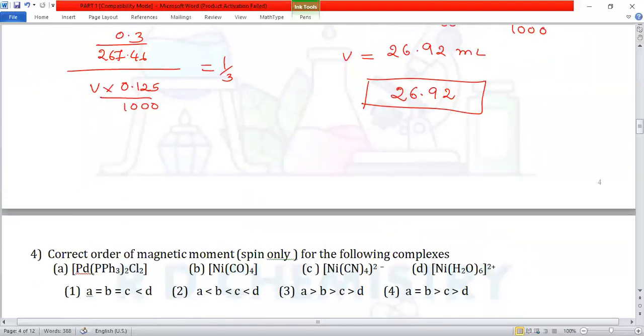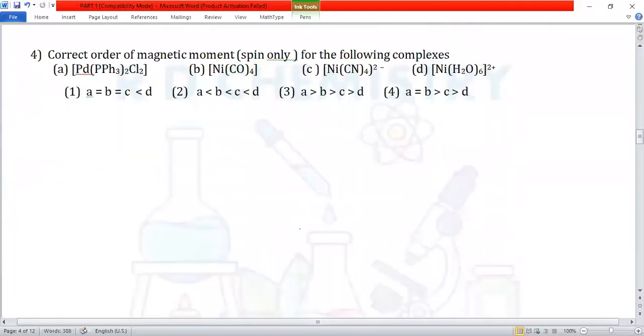Question number 4. Correct order of magnetic moment, spin only, for the following complexes. How to calculate magnetic moment? To calculate magnetic moment, we have the formula mu is equal to square root of n into n plus 2 in terms of Bohr magneton, where n is the number of unpaired electrons present.